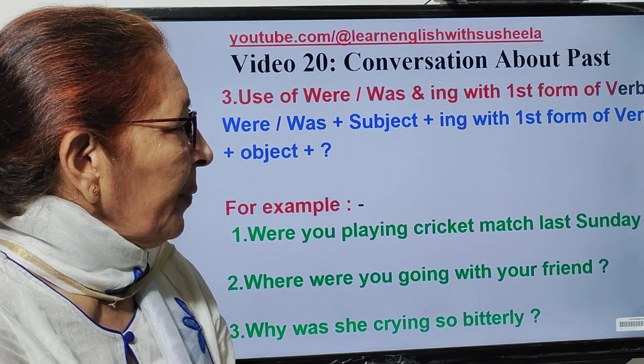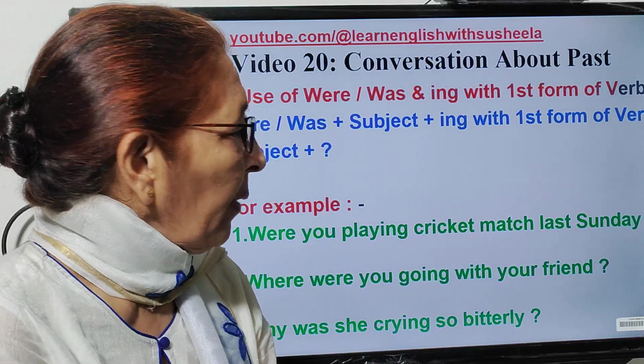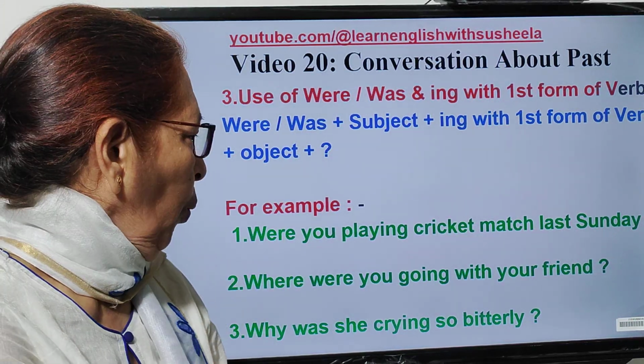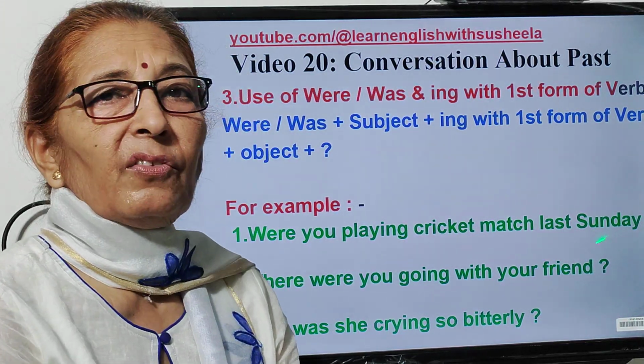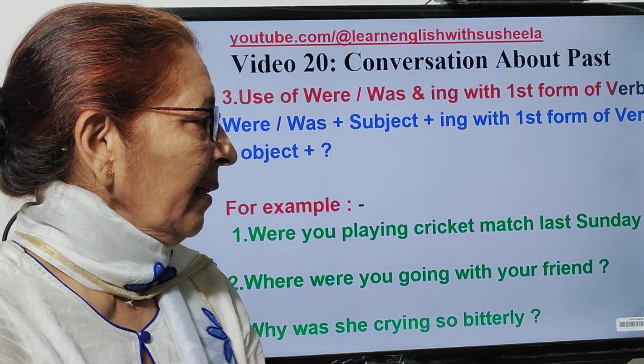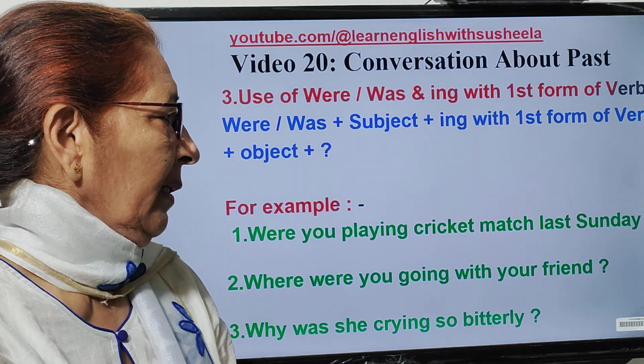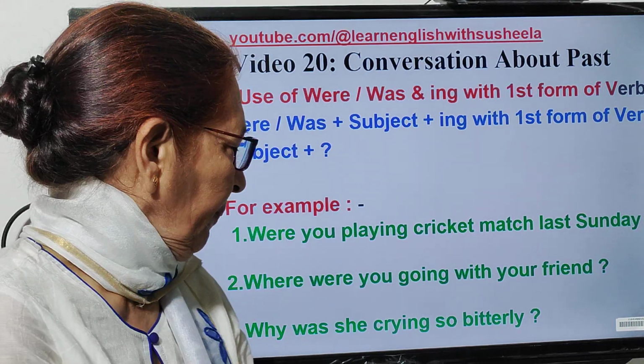For example, क्या तुम पिछले रविवार को क्रिकेट मैच खेल रहे थे? Were you playing cricket match last Sunday? So you can say yes, I was playing cricket match last Sunday. Or you can say no, I was not playing cricket match last Sunday.